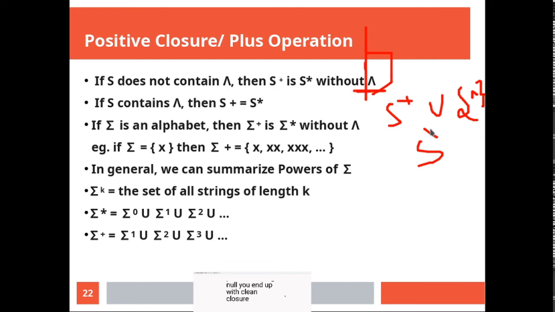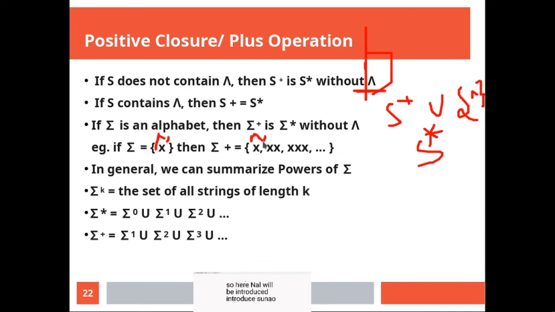So this is an equivalence, because S plus will not in itself introduce a null if the null is not a part of the original alphabet. But if you can create a positive closure and you combine it with null, you will end up having the Kleene closure. Also, if I say sigma is equal to x, positive closure will result in this. But if I say that null is also a part of this alphabet, null comma x, so here null will be introduced.